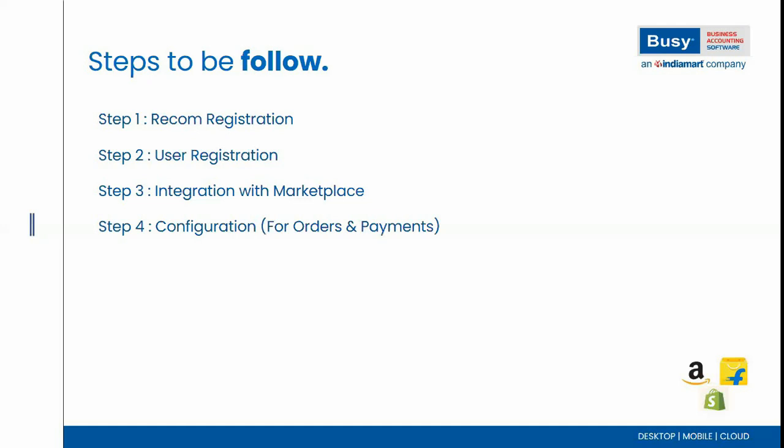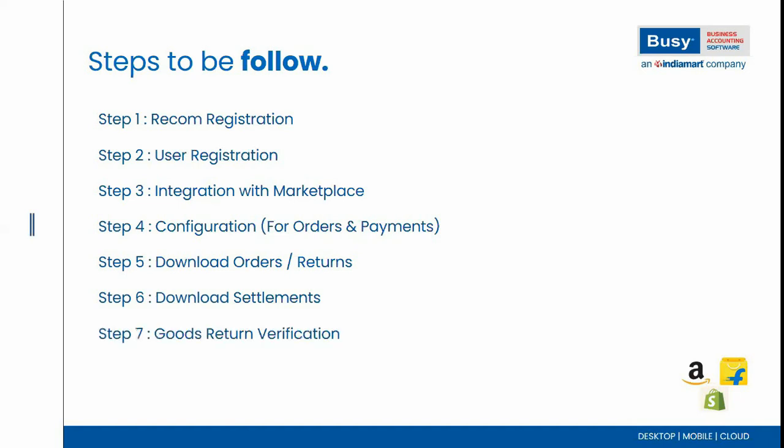Step 4 is the configuration part. The series in which the transactions will be downloaded, and other settings, have to be configured in step 4. In step 5, after the configuration, the user can download the order and return transactions, and in step 6 the user can download the settlement transactions, the payment settlement transactions. Step 7 is goods return verification, in which the user can update the status of goods received or not. And the last is the reporting part. After downloading the transactions and updating the status, the user can view multiple reports as per the requirement. So these are the steps the user has to follow.